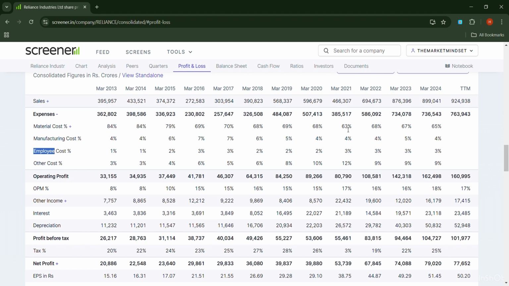So from March 2021, you can see the raw material cost had been increasing for like 2 years. Like in 2022, it was 68%, in 2023, it was 67%. But in 2024, the raw material cost was only 65% of the total expense. This degrowth in the material cost says that Reliance Industries is able to get their raw materials at a cheaper price. Also, employee cost, it should be minimal, but the trend should keep on increasing frequently as it shows that the company is valuing their employees.